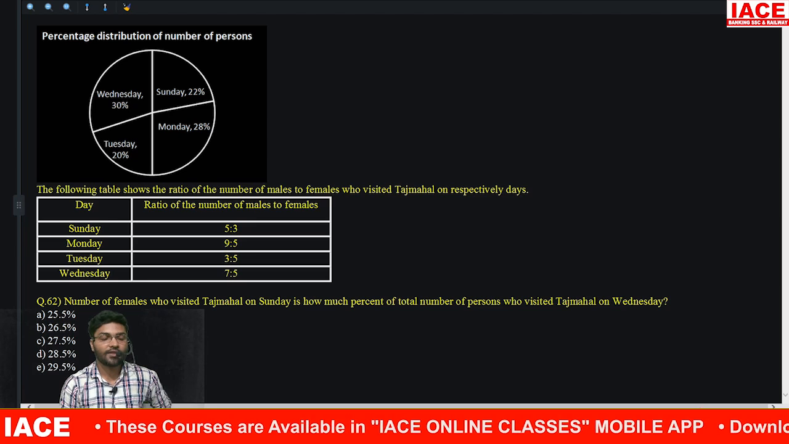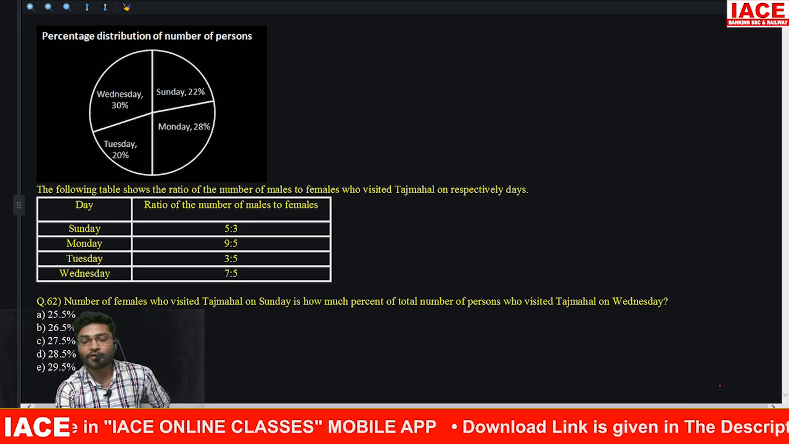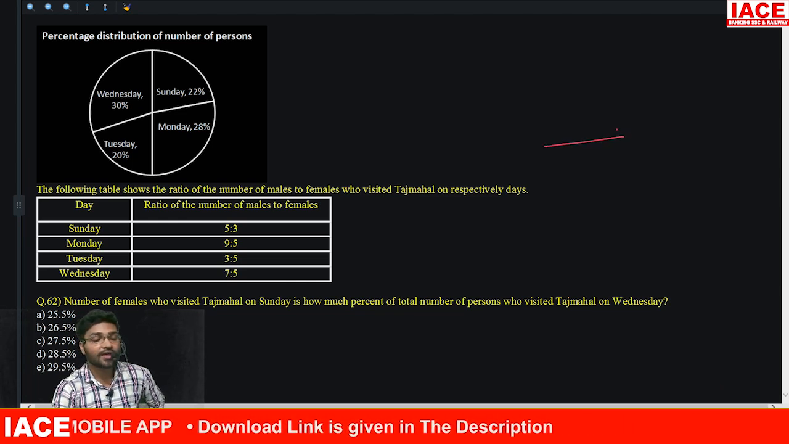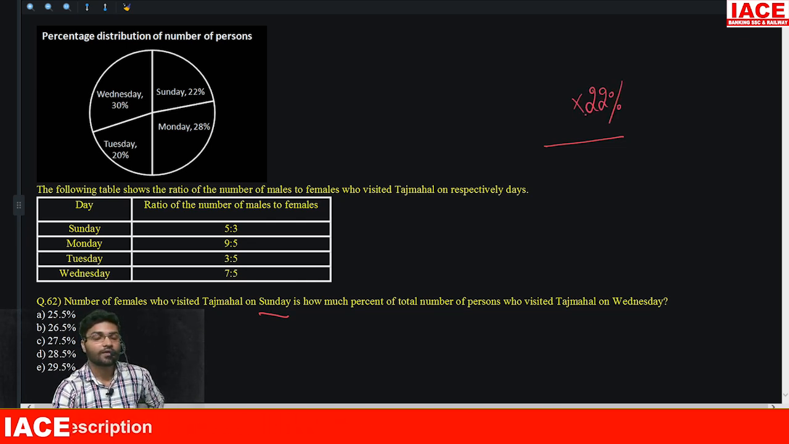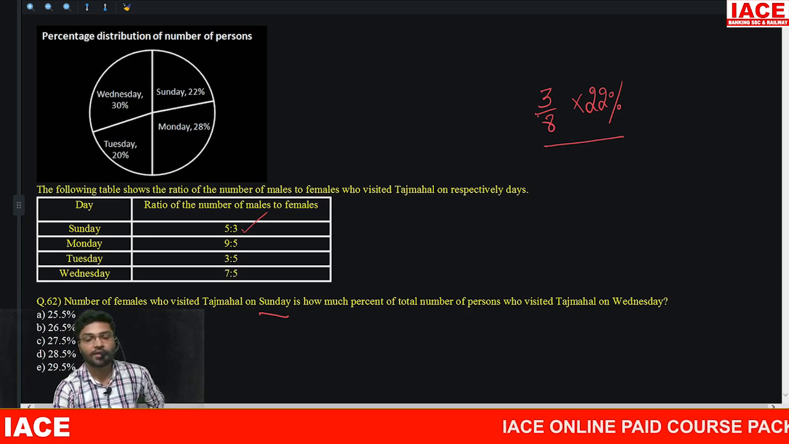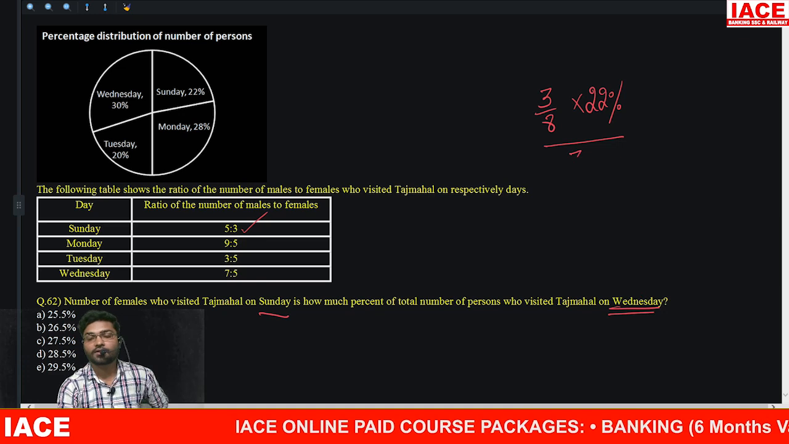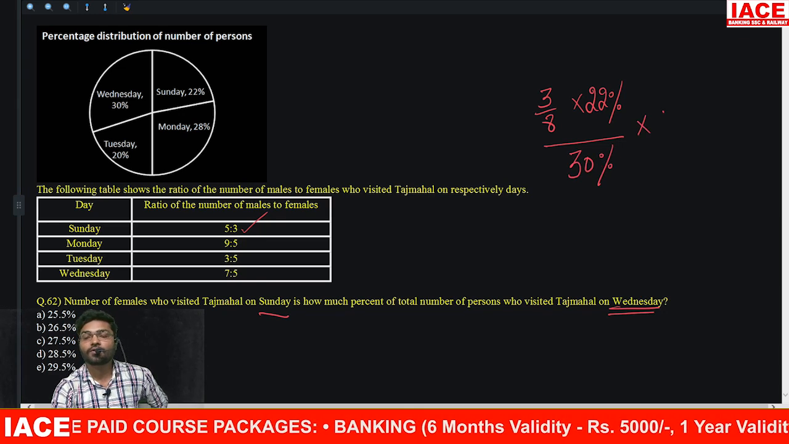Number of females who visited on Taj Mahal is how much percentage of total number of people who visited on Wednesday. Females who visited Taj Mahal on Sunday. Sunday how much percentage? 22%. In that females how much? Sunday 3 out of 8 divided by number of persons who visited on Wednesday. Wednesday how much? 30% into 100%.